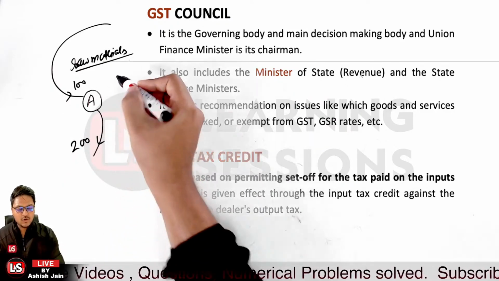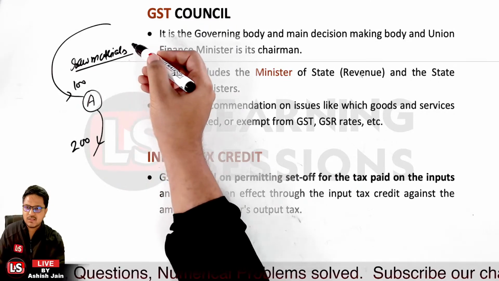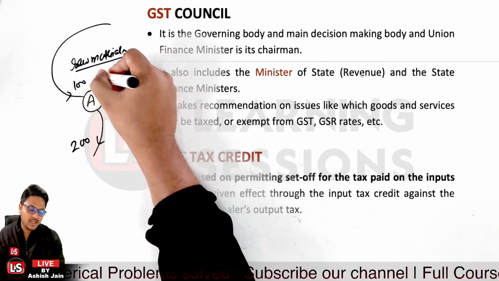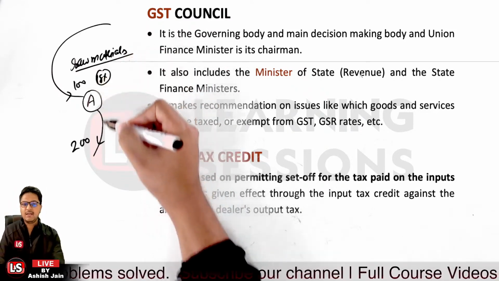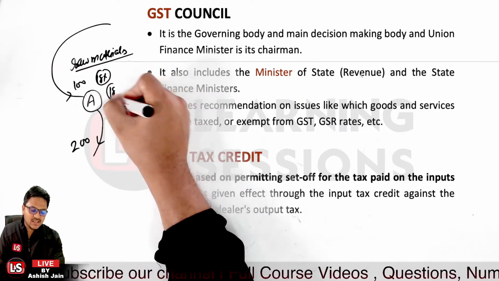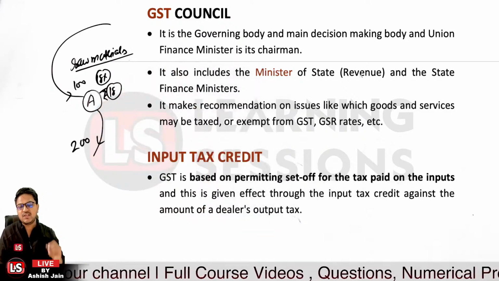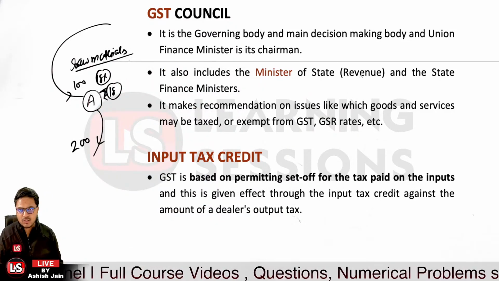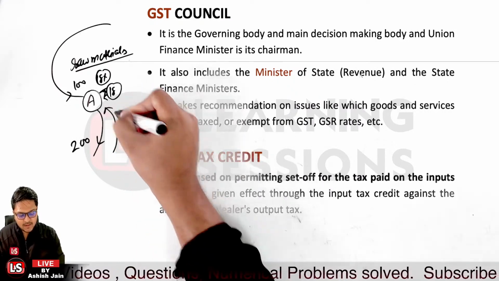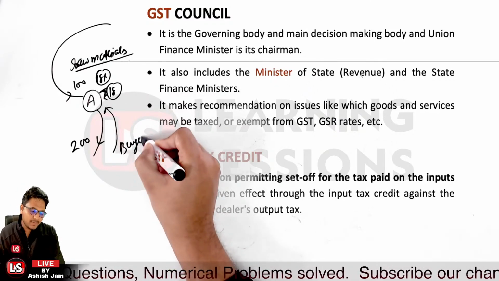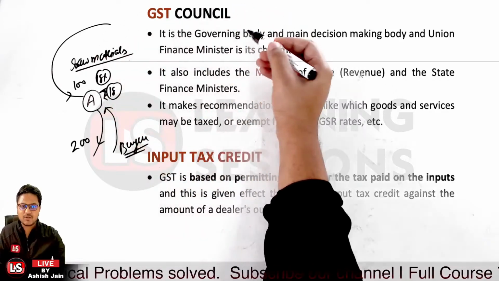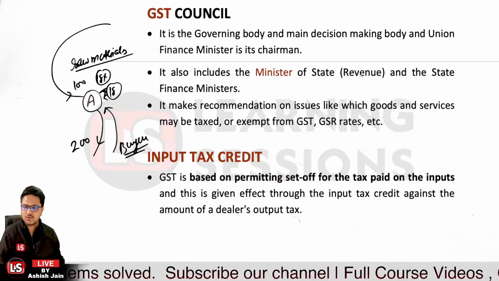Previously, on the raw materials, which are also goods, he paid GST of 18%. So he has already paid rupees 18 as GST. Further, when he sold the goods, he also collected GST from the buyers, because I told you that the buyers will be paying the GST. The GST will be paid to the seller, and the seller will then deposit the GST to the government authority.